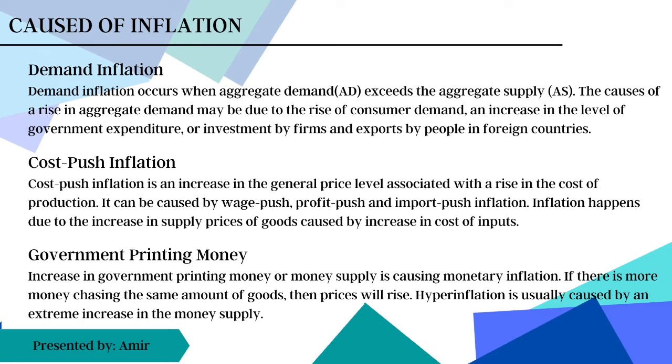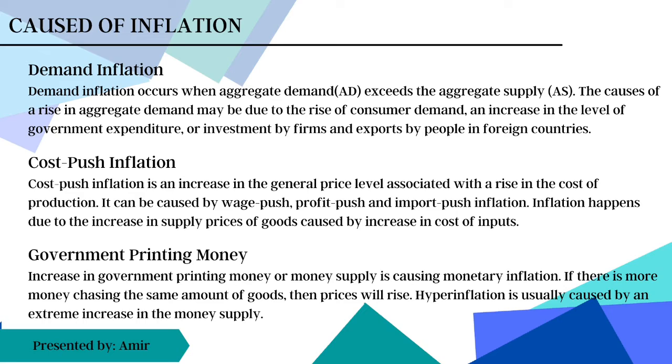Wage-push inflation happens due to an increase in the wage level, which will cause an increase in the cost of production and the output price. If trade unions can present a united front, then they can bargain for higher wages. Rising wages are a key cause of cost-push inflation because wages are the most significant cost for many firms.